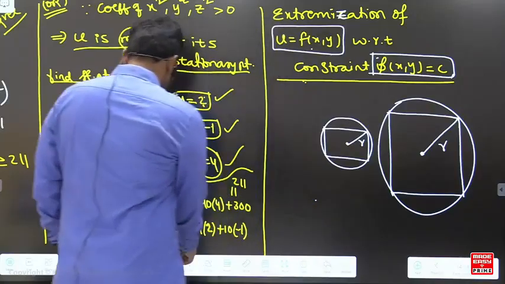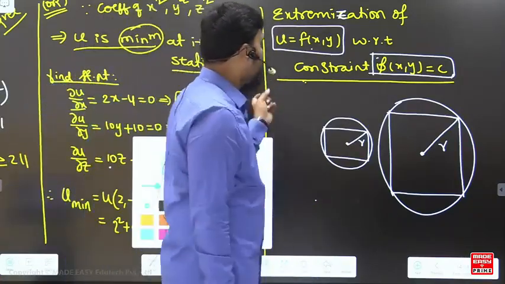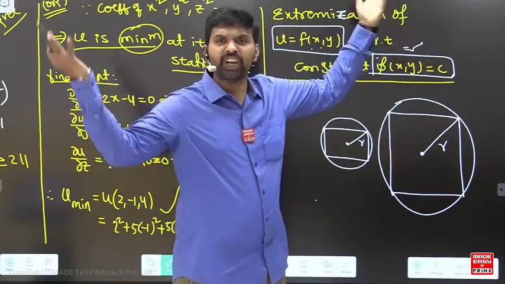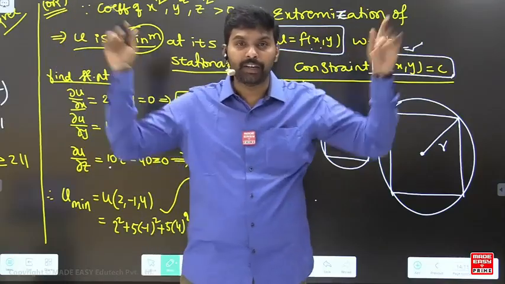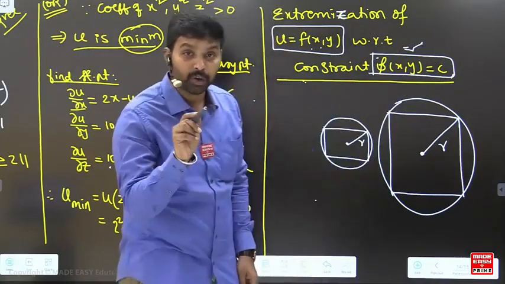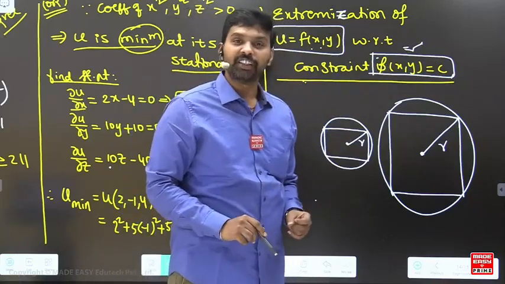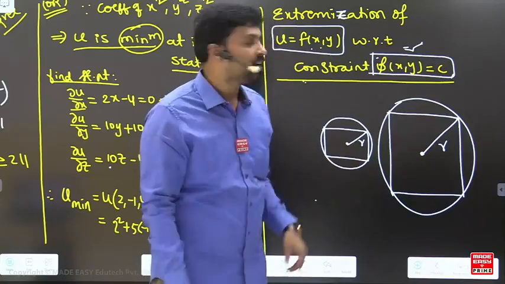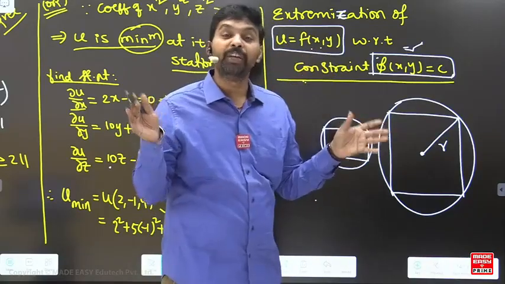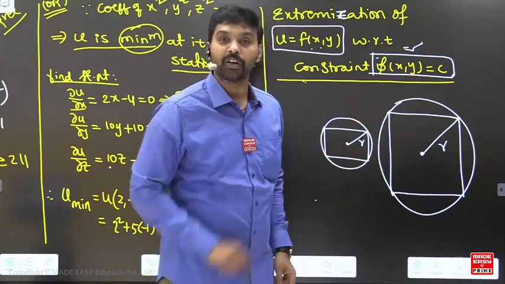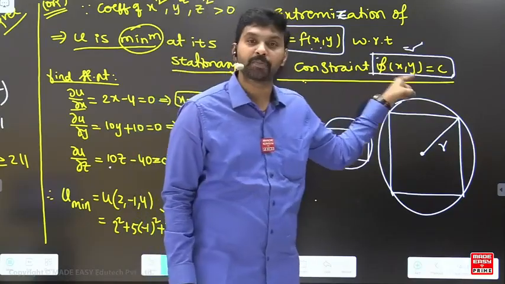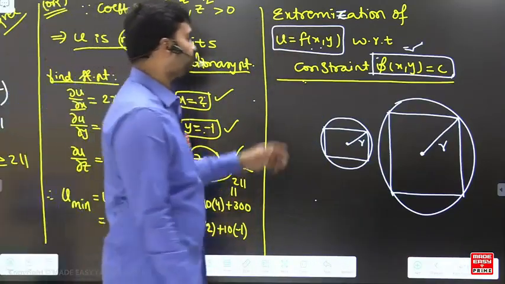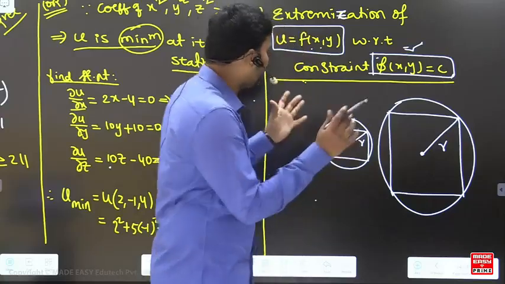Let's see this. Dear students, if you want to maximize this without any condition, then x and y are free. x and y can be anywhere on the plane, correct or not? But when I provide the condition, then you have to find this with respect to this condition only. So it is very clear the variables in this function will be restricted according to the given condition, correct or not?